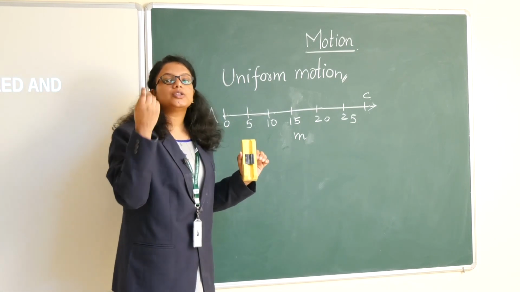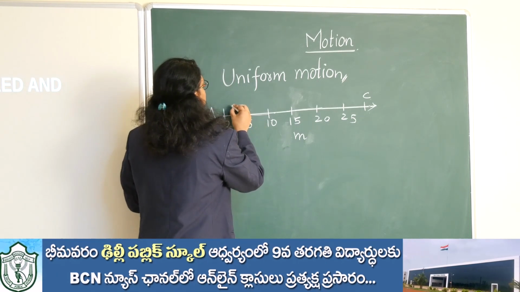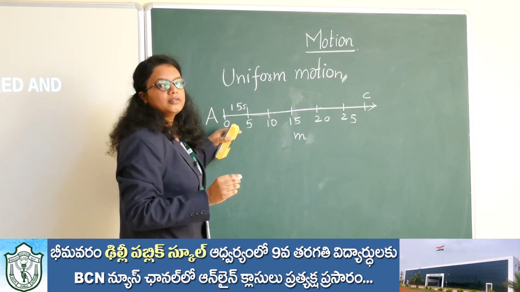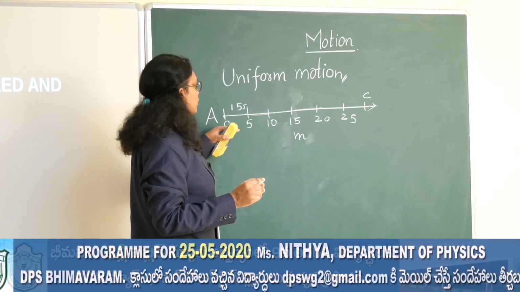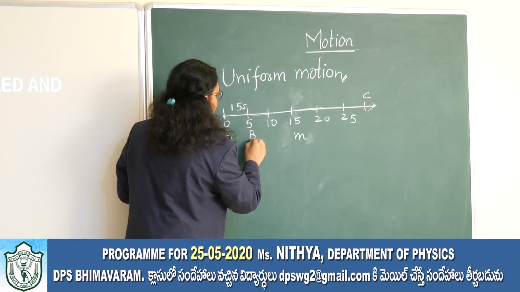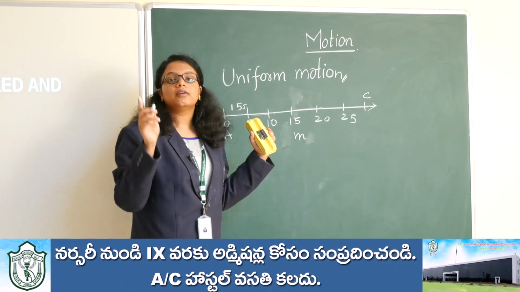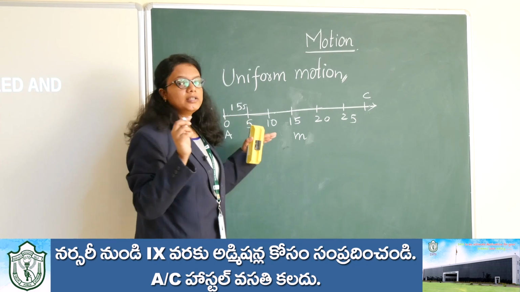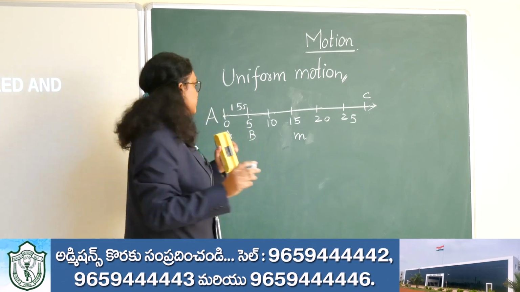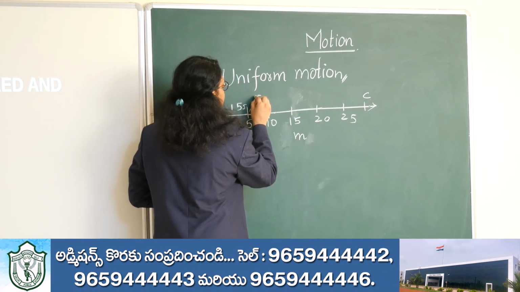Now what is uniform motion? Suppose I am taking 15 seconds to travel from 0 to 5. If this is A and this is B, from A to B I am taking 15 seconds, which is 5 meters, so to travel 5 meters you are taking 15 seconds. Again, for the next 5 meters we are taking again 15 seconds.